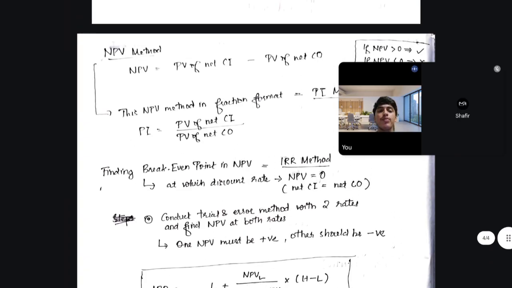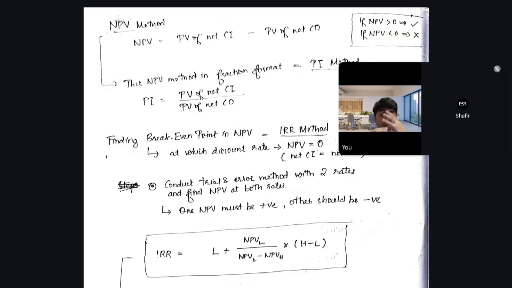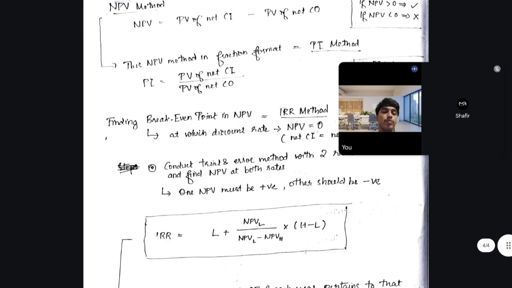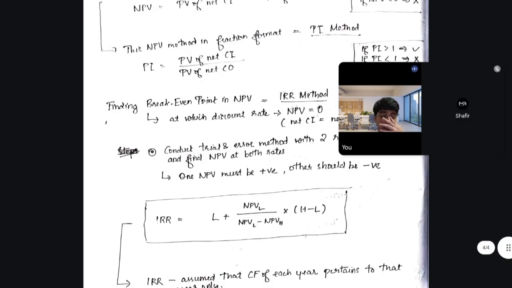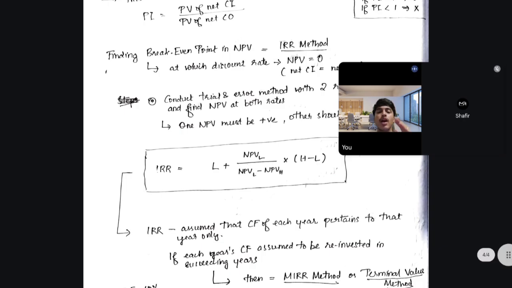I will just tell a brief thing about the discounted methods. We know NPV, the net effect between inflows and outflows that are discounted. So if there is profit, we accept it. If it's a loss, we reject it. In NPV, if we take it in a fraction format, like a ratio or proportion format, that is nothing but the PI method. Similarly, if inflows are greater, we get profit, so the ratio is greater than 1 and vice versa. So we decide accordingly. And then it's the IRR method.